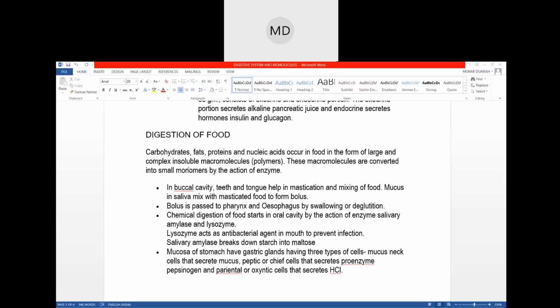Chewing also helps to break down the food into small particles. That is why it is advised to chew more. The more you chew the food, the less time it will take for digestion.